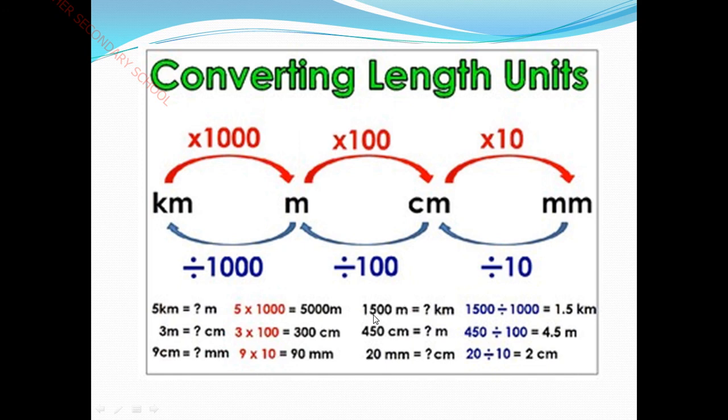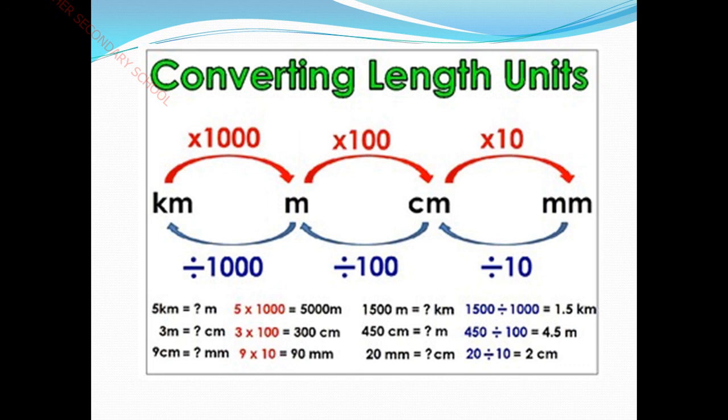In the next slide, another example is given. If it is 1500 meter, you want to convert this into kilometer. For that purpose, we have to divide. For converting a big quantity into a small quantity, like kilometer into meter, we need to multiply. Similarly, if you want to convert a small quantity into a big quantity, we need to divide.